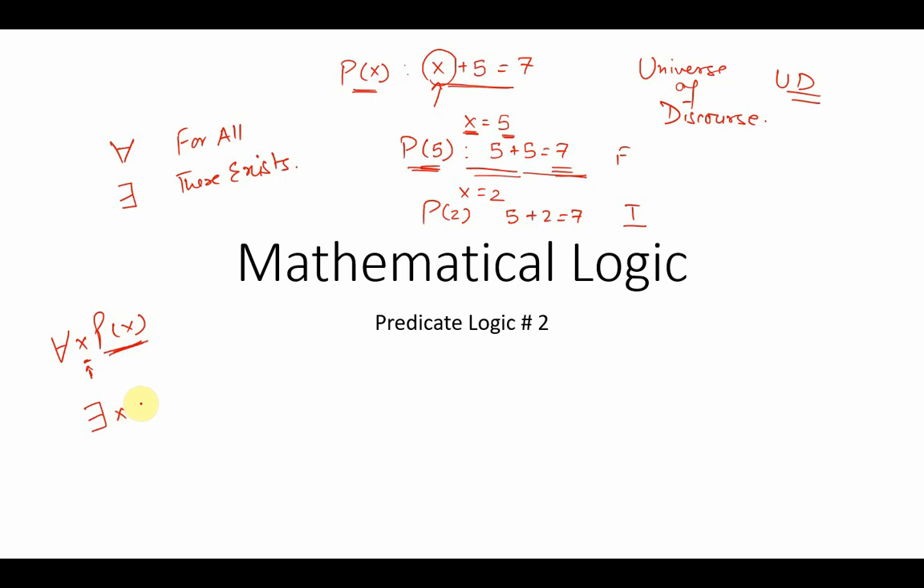The existential quantifier means that there exists at least one value of x in the universe of discourse for which this predicate is true. Please remember, the universal quantifier means for all the values of x, p of x is true. The existential quantifier means there exists at least one value of x in the universe of discourse for which the predicate gets converted into a proposition which is true. Now let us see certain examples.